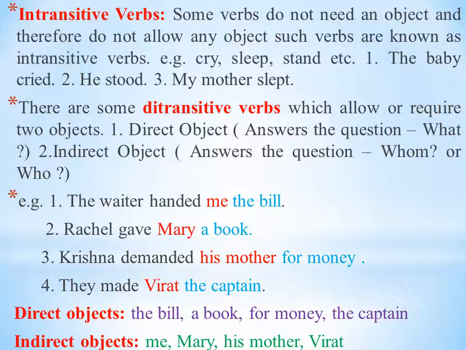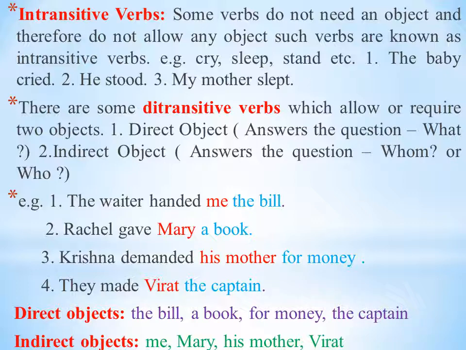Now there are some ditransitive verbs. Ditransitive verbs allow or require two objects. There are two types of objects. First, direct object and indirect object. Direct object answers the question what, and indirect object answers the question whom or who. Means in this way, direct object is important in the sentence.